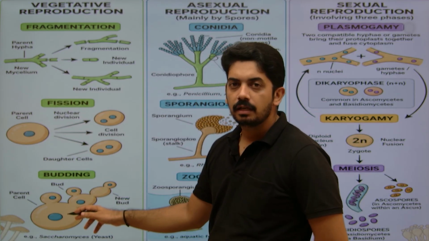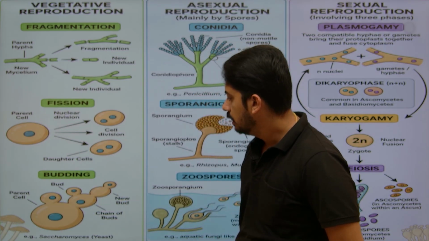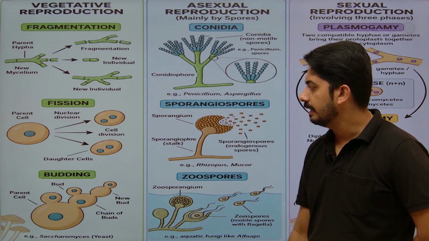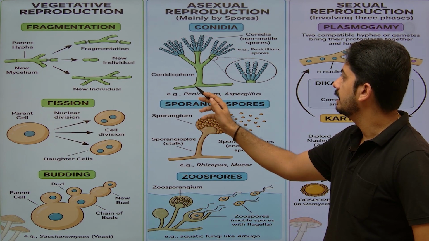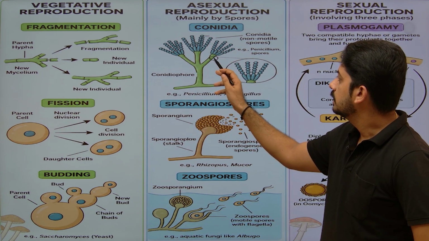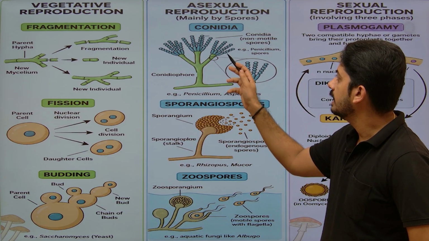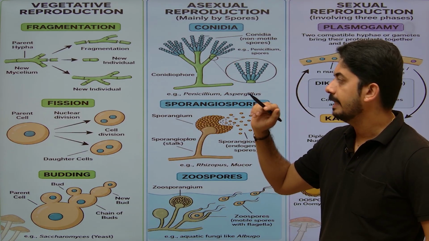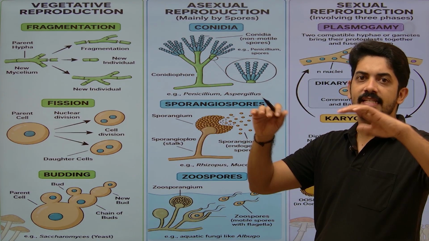Here you can see the parental cell produces a small outgrowth and that develops into a new one. That is very common in yeast. Now coming to conidia, you can see here in case of Penicillium, this is the conidiophore hyphae which are specialized to produce the asexual spore, that is conidia. These spores are produced exogenously, not inside any sac-like structure.